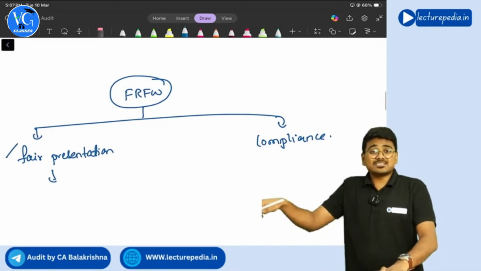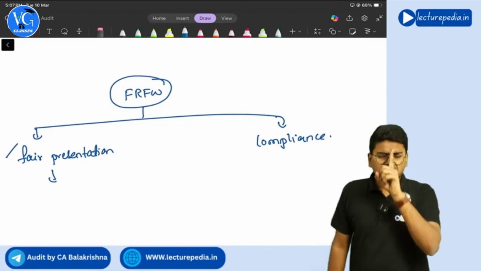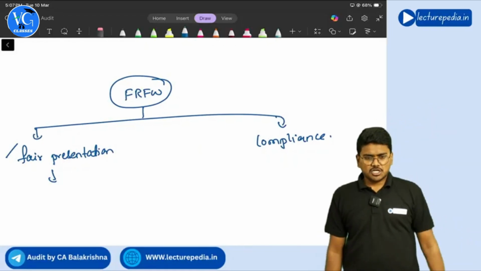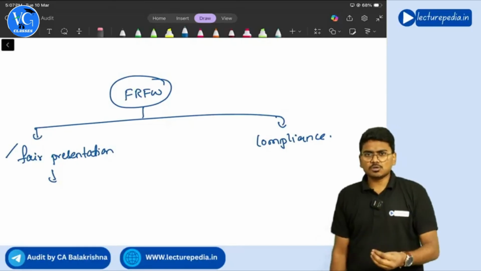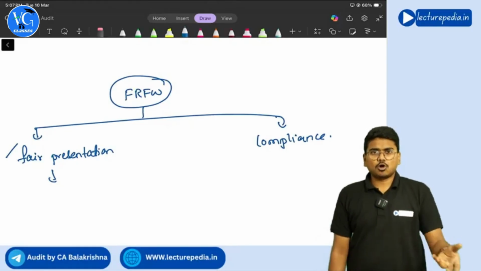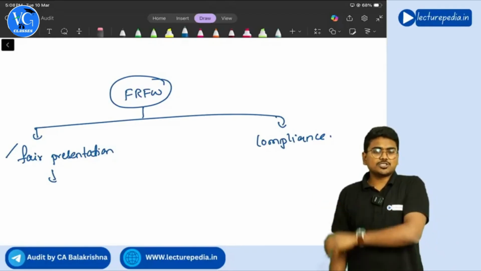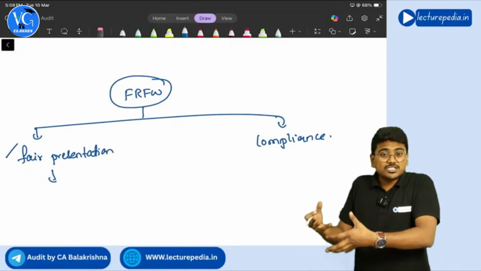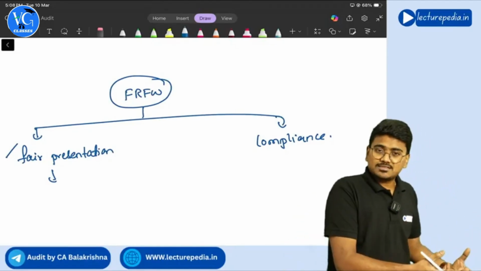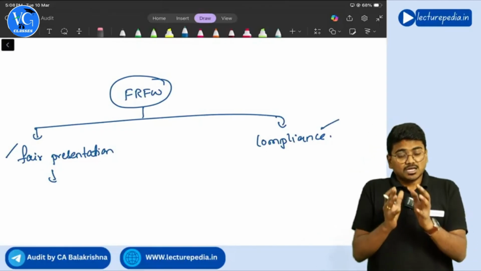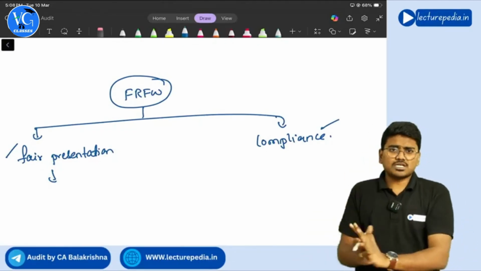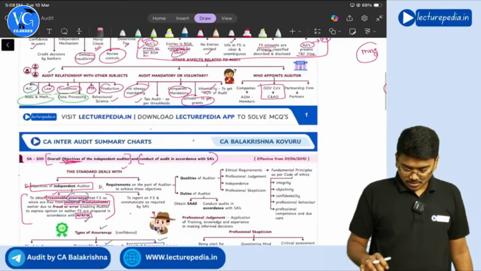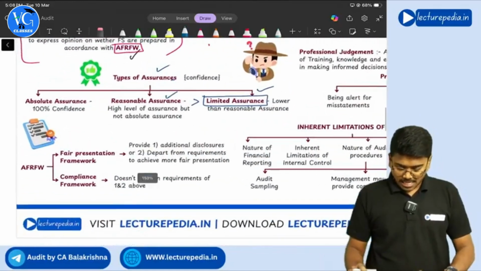Compliance framework means you have to strictly follow whatever is prescribed in the framework. No other option, no deviation. Generally, for some of the cooperative societies, state governments will issue certain financial reporting frameworks. Those frameworks issued by the state governments for cooperative societies are compliance frameworks. The cooperative societies have to strictly follow that framework. No deviation is allowed. Getting it? Yes, sir. Got it, sir. So that is the applicable financial reporting framework.